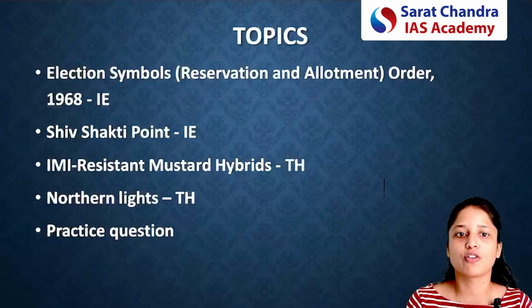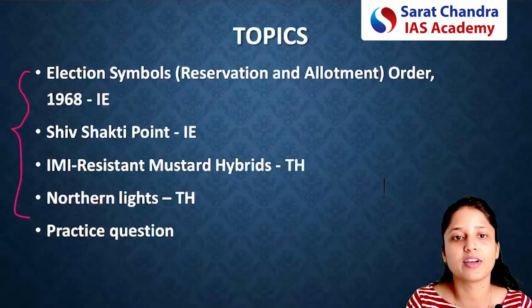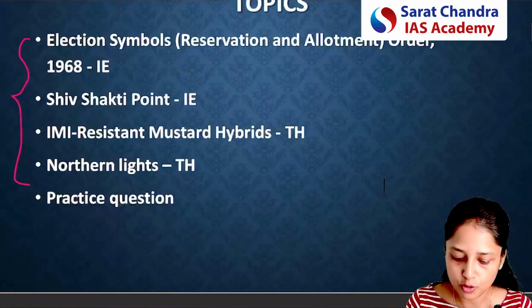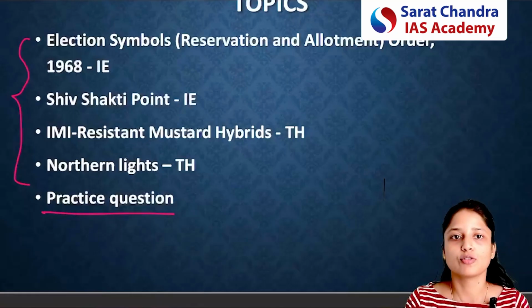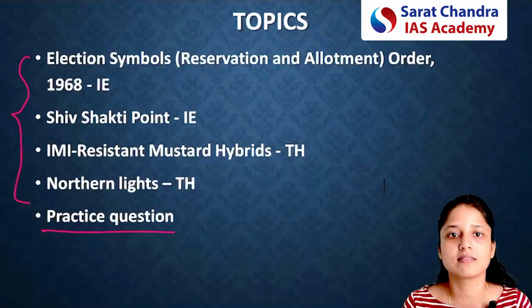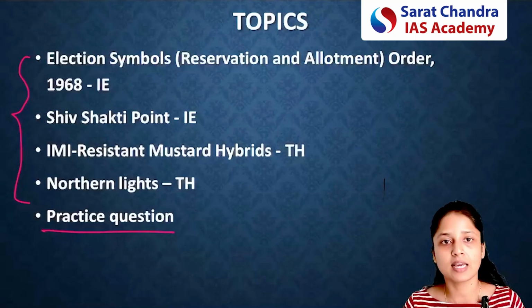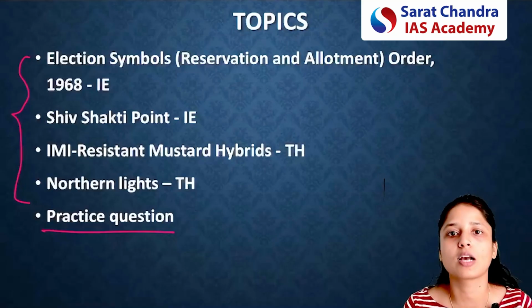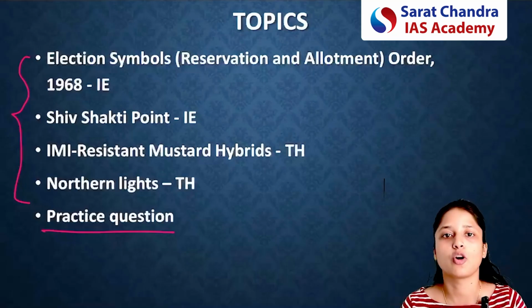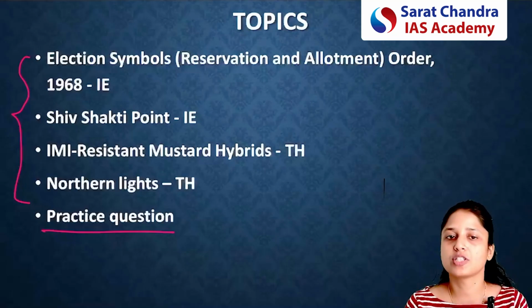Today is 11th of June and for today we have 4 important articles from various sources and finally 2 practice questions for you. So the first important article is from Indian Express. This article is related to Election Symbols Order 1968. Basically here we shall be discussing what kind of election symbols can be allotted to political parties in India.